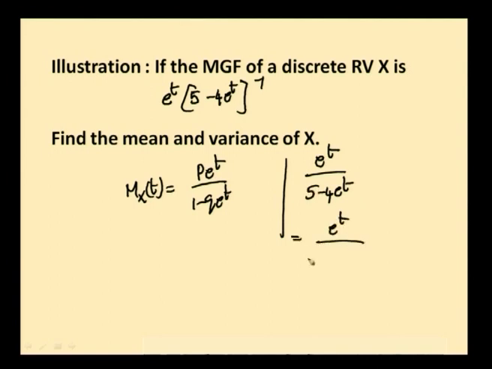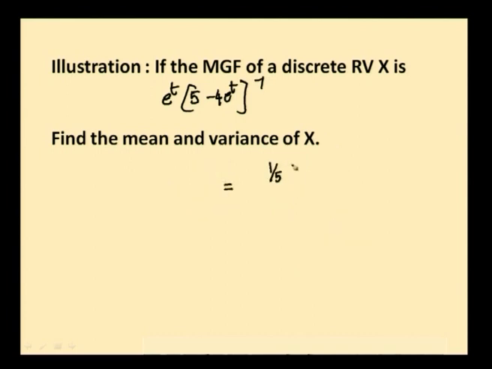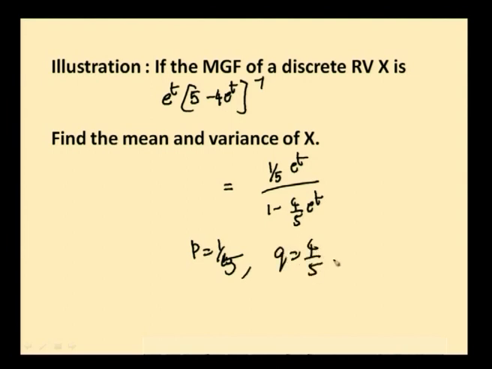e power t, take 5 outside, 1 minus 4 by 5 e power t, and it is written in this format: 1 by 5 e power t, 1 minus 4 by 5 e power t. So, comparing with the moment generating function of a geometric distribution, p is equal to 1 by 5 and automatically q is equal to 4 by 5.